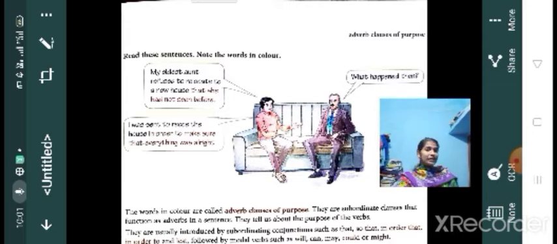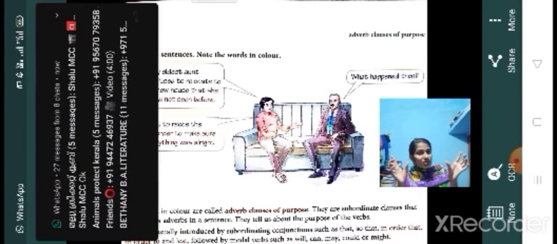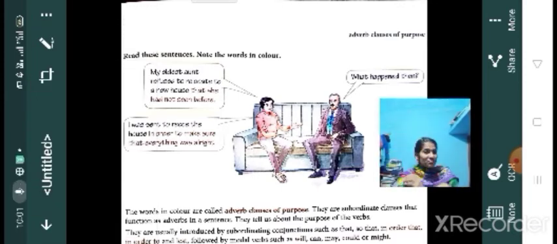Next one is subordinate clause that we already learned. What is a subordinate clause and main clause? Without a main clause, a subordinate clause can't stand. When we link this subordinate clause with a main clause, then only the subordinate clause will get a sense or some meaning. Okay, so adverb, then subordinate clause. Now we can move towards our textual activity.